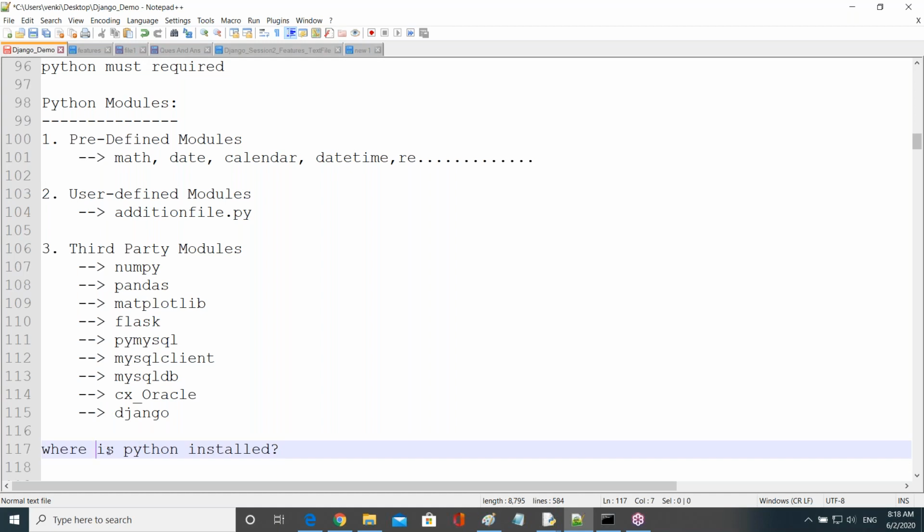Right, tell me now. Where is Python installed? How to know my Python path, guys? Can anyone tell me? I want to know where my Python is installed. Is there any simple way to get the Python path? Anyone?